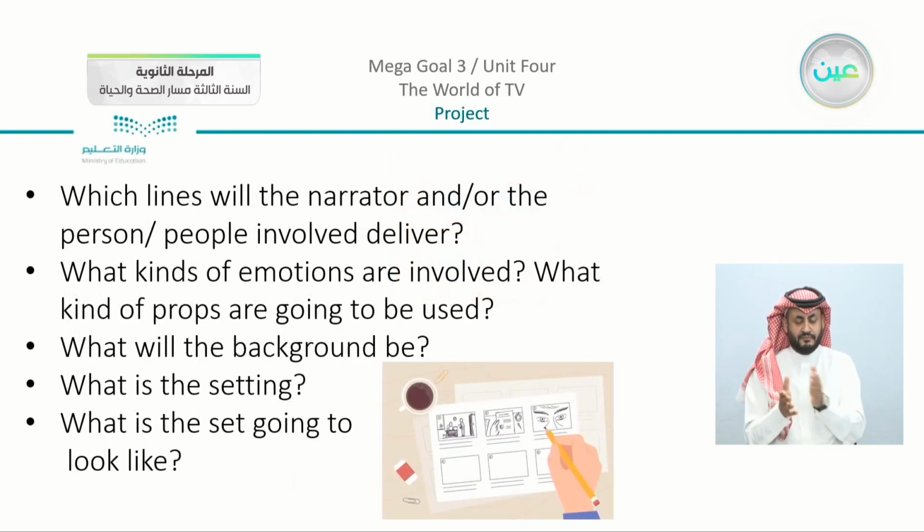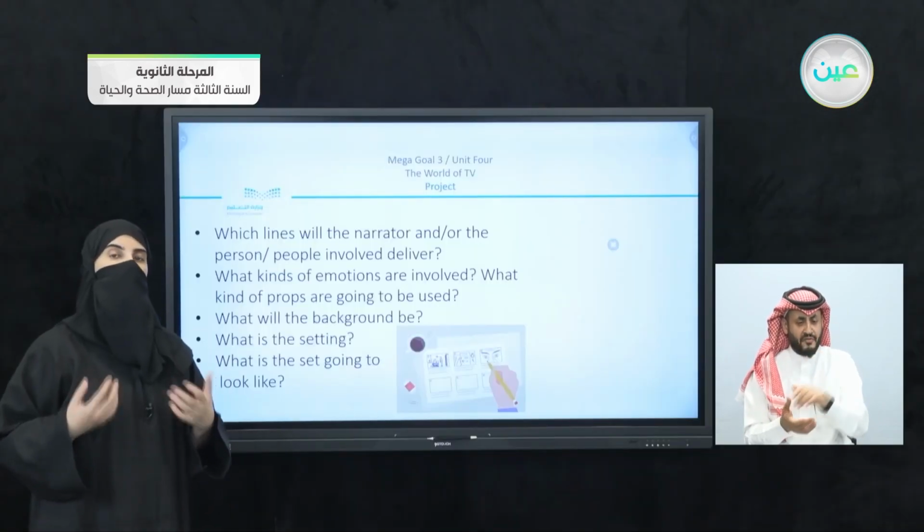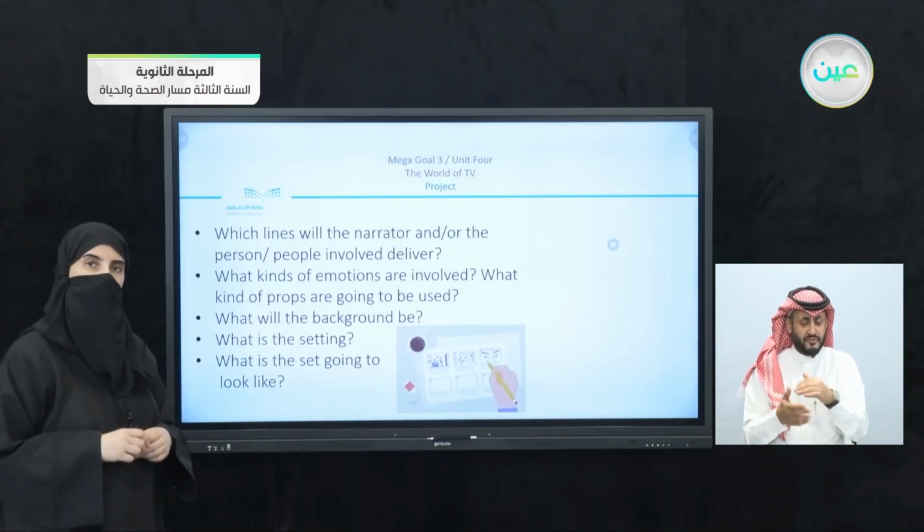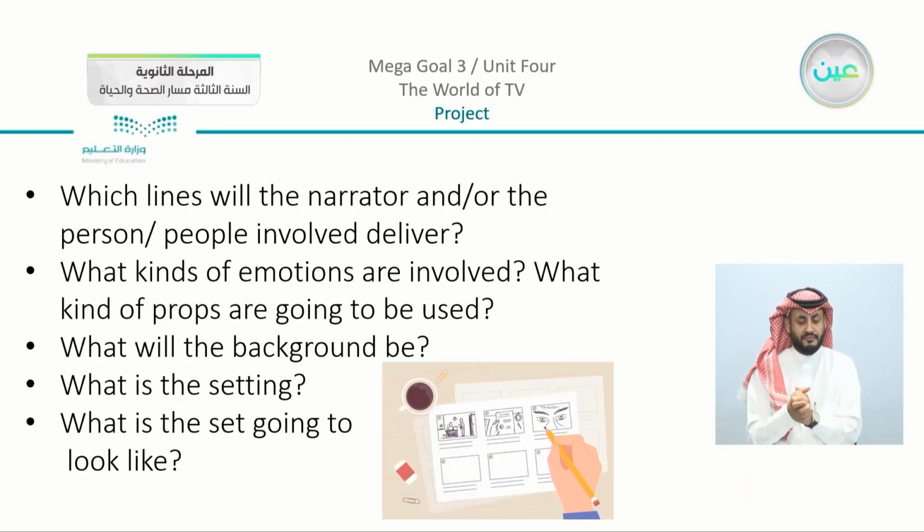Completing the questions that we have in mind. Which lines will the narrator or the people involved deliver? Now you are the people who are going to deliver. You are going to put in mind what are the lines that you are going to apply and write under each picture. What kinds of emotions are involved? What kind of props are going to be used? What will the background be and what is the setting? What is the set going to look like?